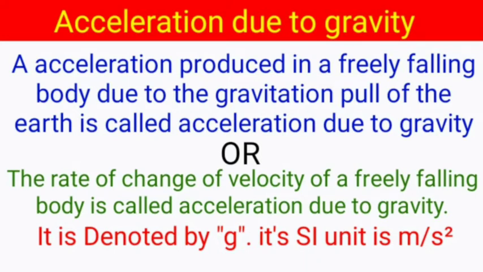Its value is different for different places. It does not depend on mass. So the rate of change of velocity of a freely falling body is called acceleration due to gravity. It is denoted by g. Its SI unit is meter per second square.